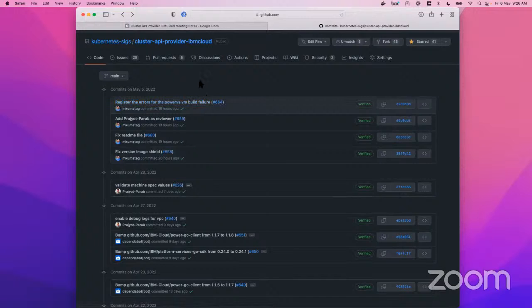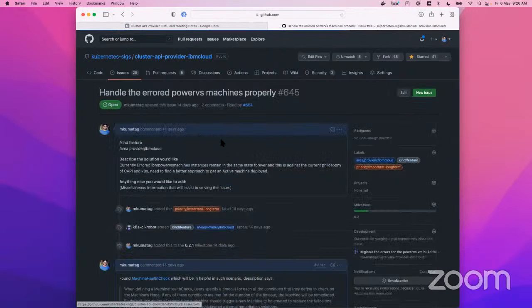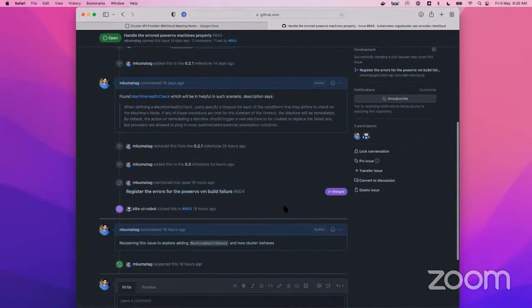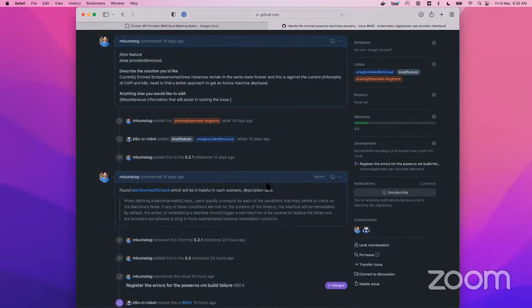I think we just need to have more test cases, and some handling is to be done there as well. That's the reason I kept this ticket open. I handle errors on the machine properly, and as part of this I added these error messages, but we also want to test this machine health check and see how the entire cluster behaves.